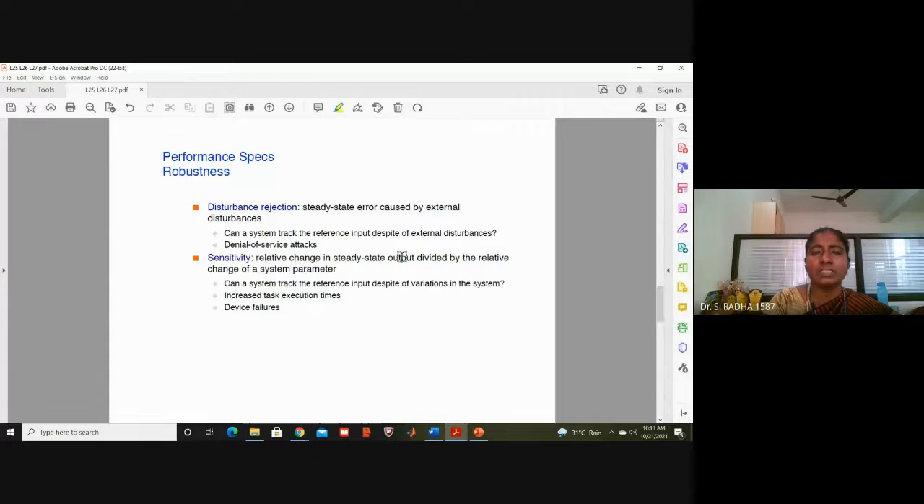Sensitivity means the relative change in output divided by the relative change of the system parameter. System parameters mean internally the system will have some design imperfections. For example, a 1 kilo ohm resistor, but if you practically measure it, it may not be exactly 1 kilo ohm. It may be 1.1 kilo ohm or 0.98 kilo ohm. That is a manufacturer defect, and these are the system parameters or non-linearities in the design of the resistor. That is not ideal. Anything in the world is not ideal.